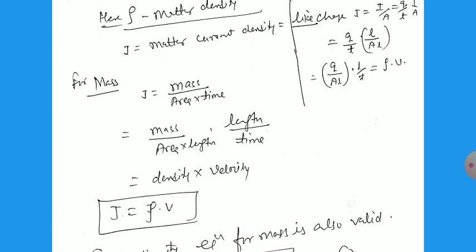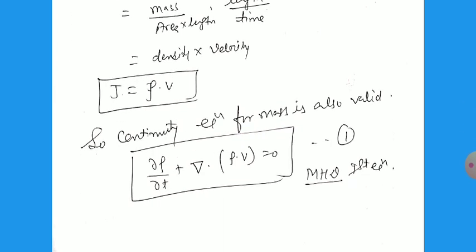So J equals rho V, where V is the velocity of the fluid, rho is the matter density, and J is the matter current density. So we obtain the first MHD equation, del rho by del t plus del dot of rho V equals 0. This is the first magnetohydrodynamics equation, related to the equation of continuity of the matter.